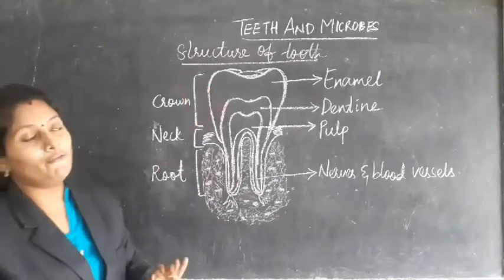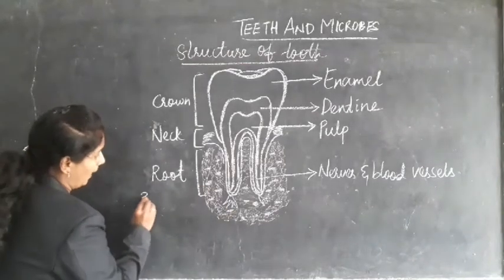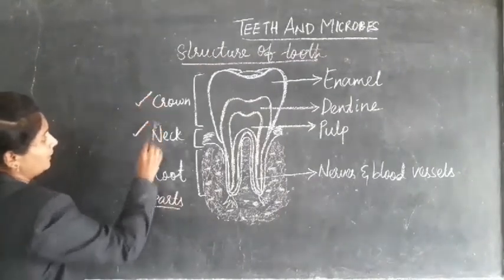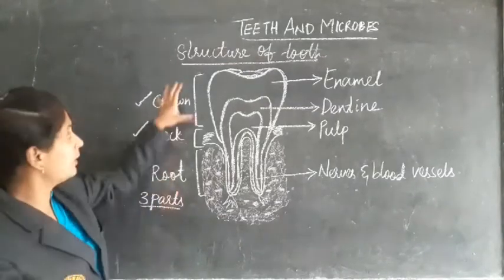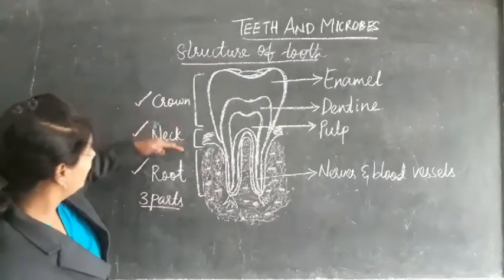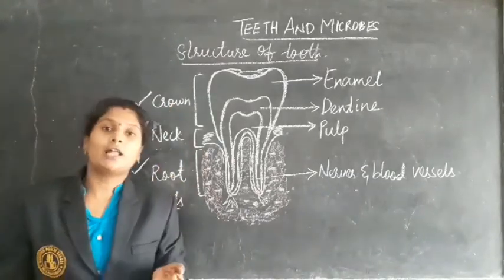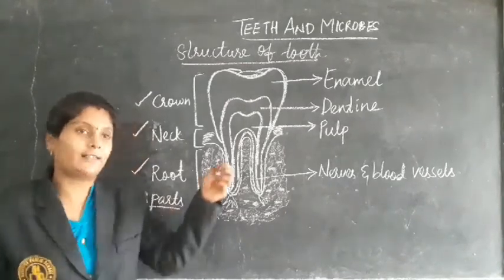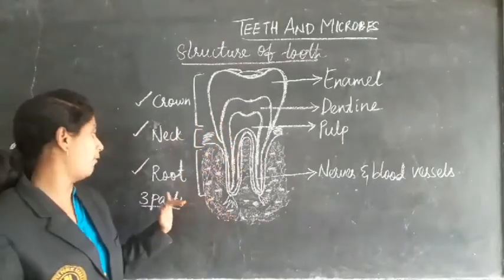The structure of a tooth consists of 3 parts. It is divided into 3 parts: crown, neck and root. The crown part is the part which we are seeing, and it is attached to the gums with the help of the root.